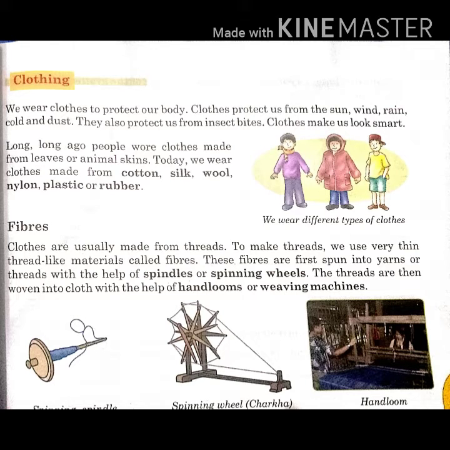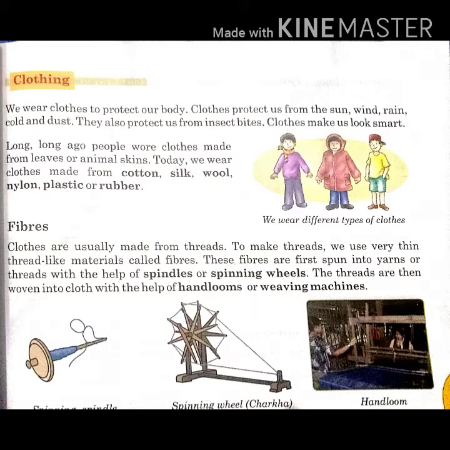Second topic is clothing. We wear clothes to protect our body. Clothes protect us from the sun, wind, rain, cold, and dust. They also protect us from insect bites. Clothes make us look smart. Long ago, people wore clothes made from leaves or animal skins. Today we wear clothes made from cotton, silk, wool, nylon, plastic or rubber.